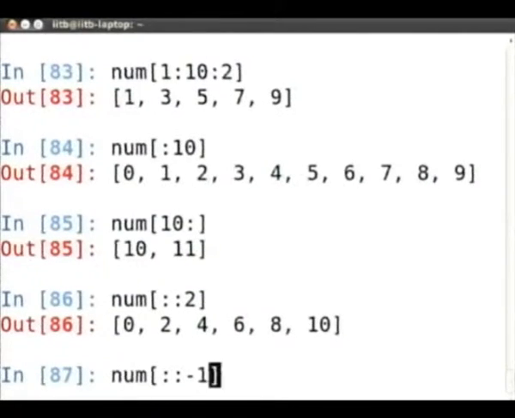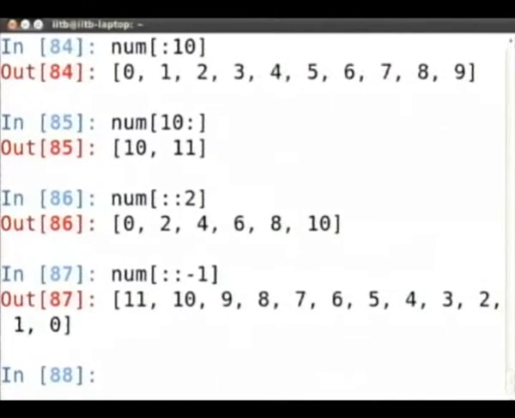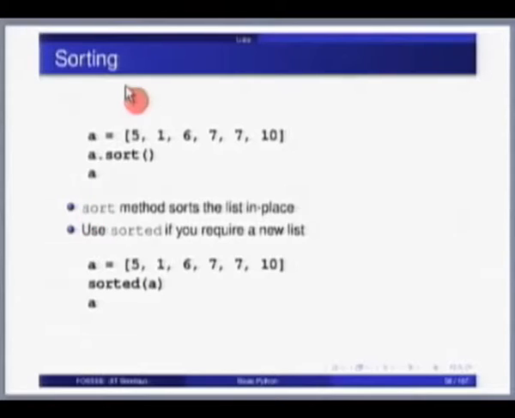And what is this finally? So this is the list in reverse order. Okay, very good. So we have covered this in great detail. Sorting, again I hinted at the methods here.